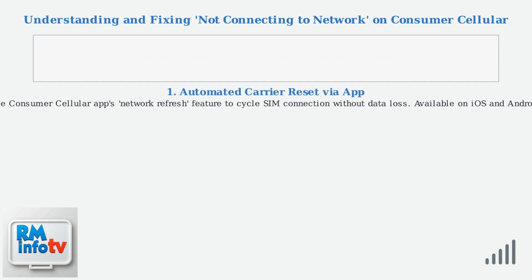The first fix is using the automated carrier reset through the Consumer Cellular app. This feature performs a network refresh that cycles the SIM card's connection without affecting your personal data. You can find this option in the app settings on both iOS and Android devices.